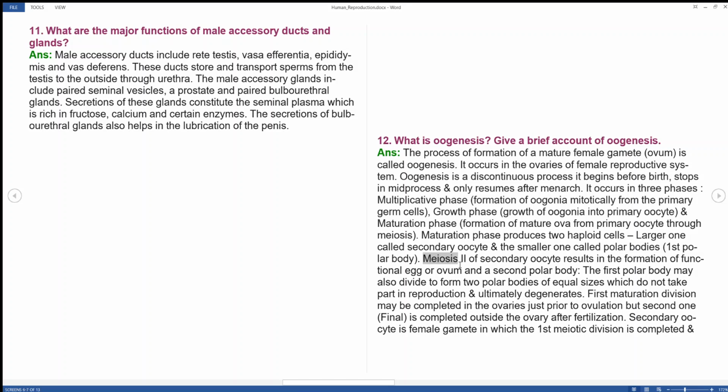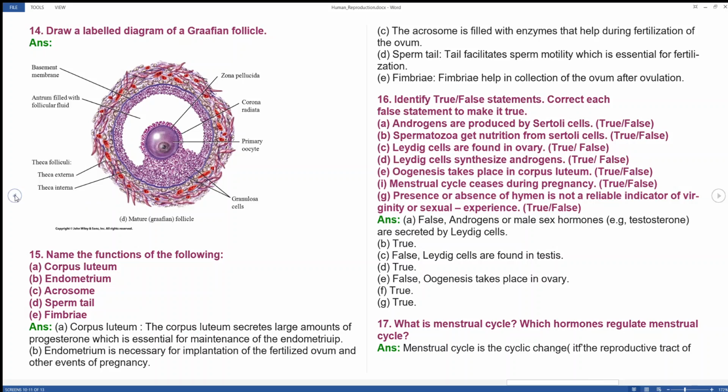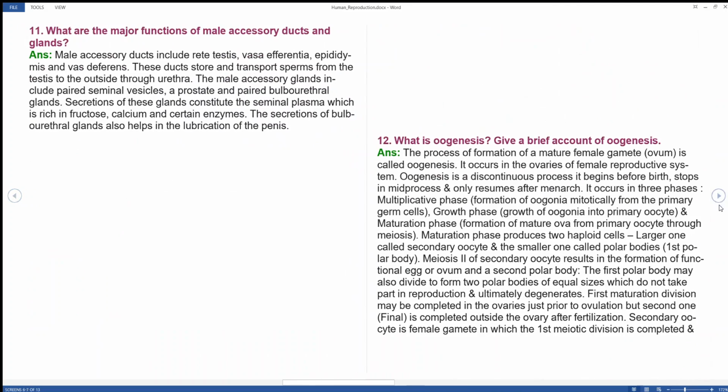The meiosis of the secondary oocyte results in formation of the functional egg, the ovum, and the second polar body. The first polar body may also divide to form 2 polar bodies of equal size, which do not take part in reproduction and ultimately degenerate. The first maturation division may be completed in the ovaries just prior to ovulation, but the second one is completed outside the ovary after fertilization. The secondary oocyte is a female gamete in which the first meiotic division is completed.